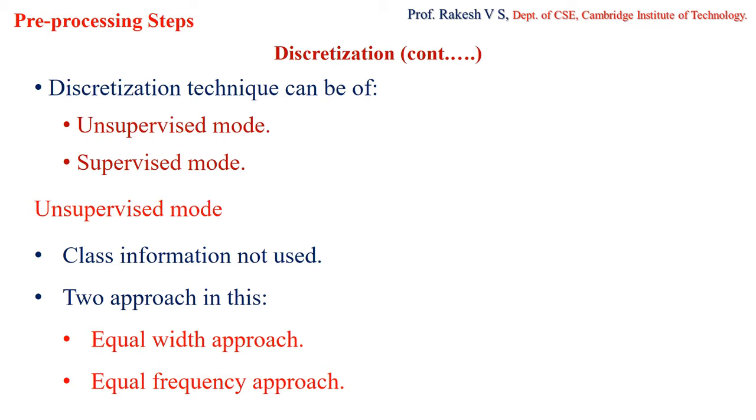So how is unsupervised discretization performed? As I told earlier, we are going to apply this discretization mainly on classification as well as association analysis. Here I am going to consider the classification process to explain what is the unsupervised mode of discretization.